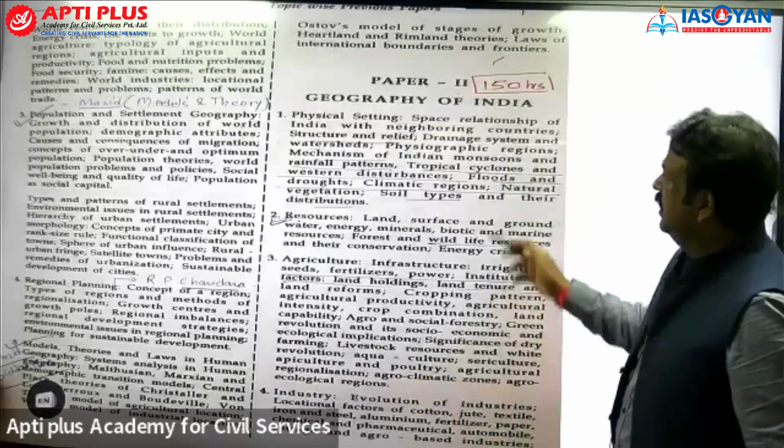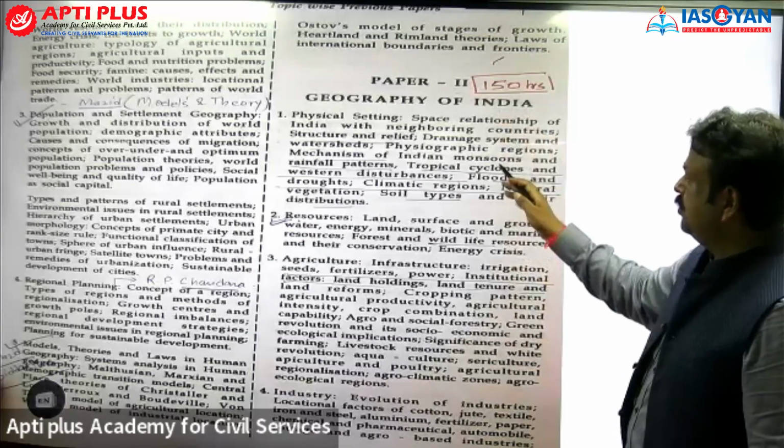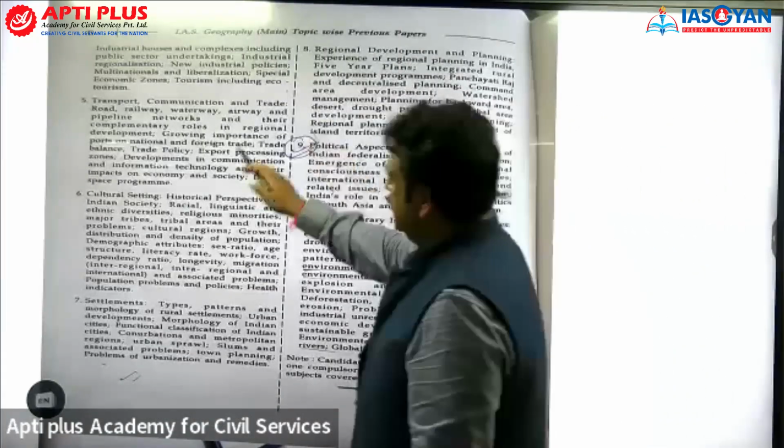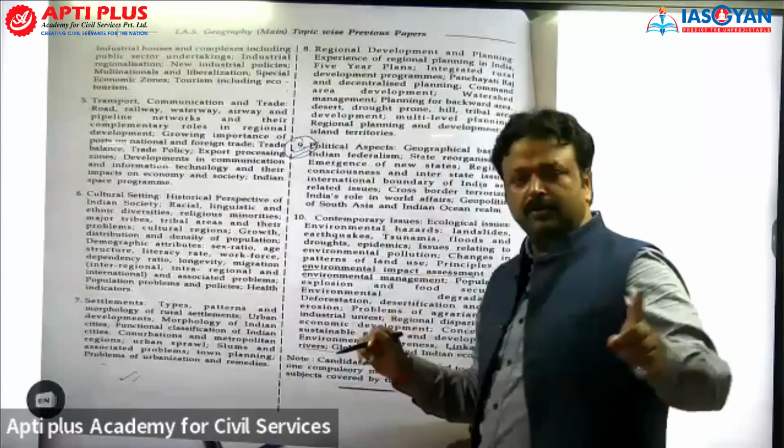Okay. Further, this Indian geography, you are going to have that book, and all the things will be covered in that very one book.